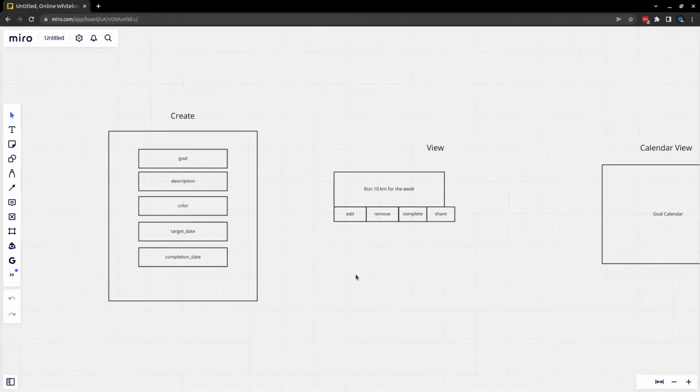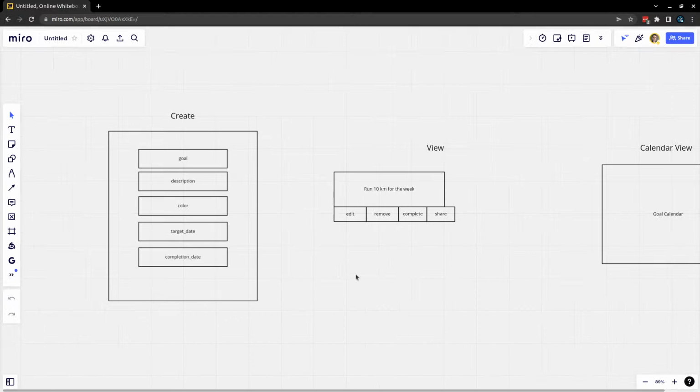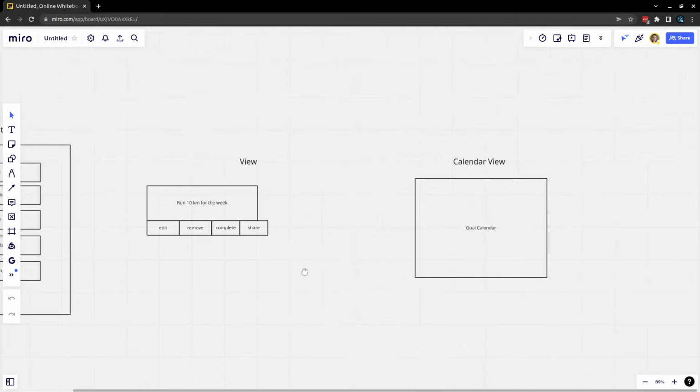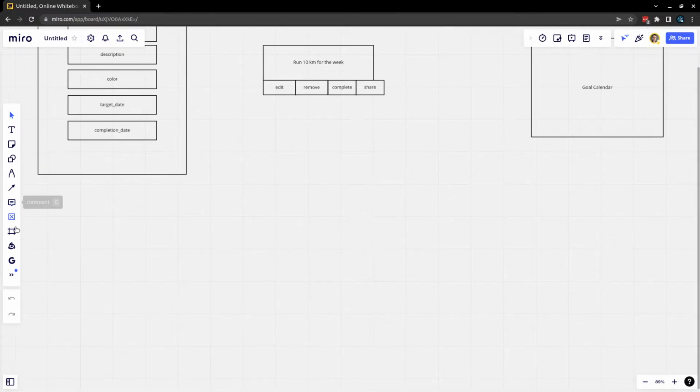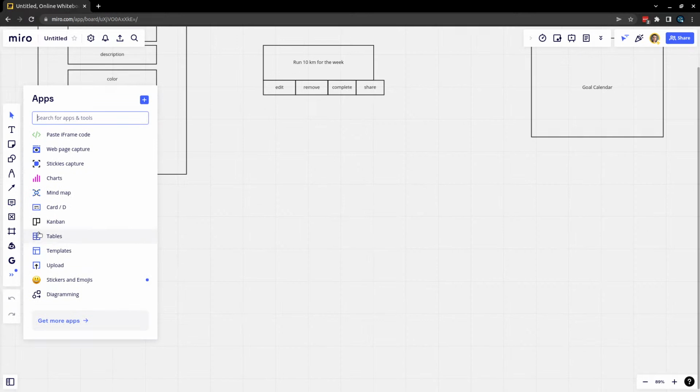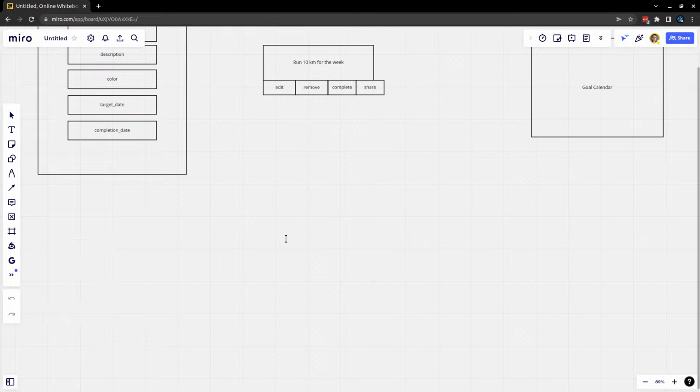I'm just trying to find this on my Miro board. I think this is it. Yeah, all right, there we go. So where we left off, we were able to create a goal. It'll be easy to set it up to view a goal. Later on down the line, I need to figure out how to do multi-tenanting. I think that's how I'm going to handle basically user data.